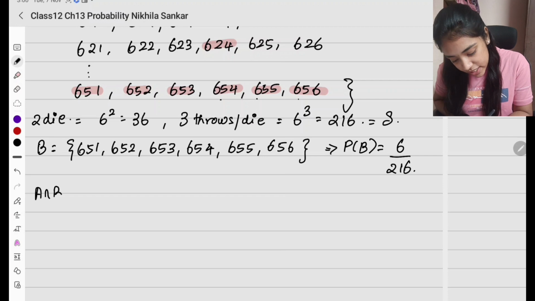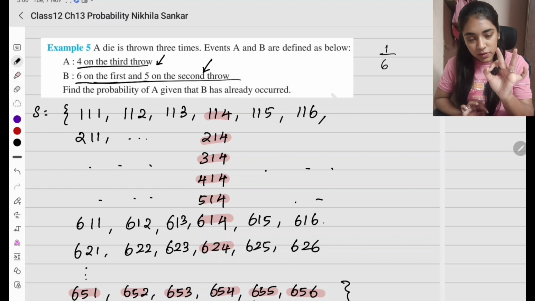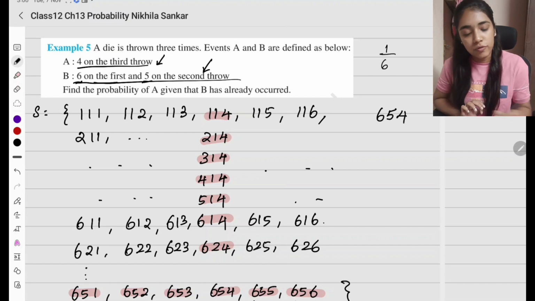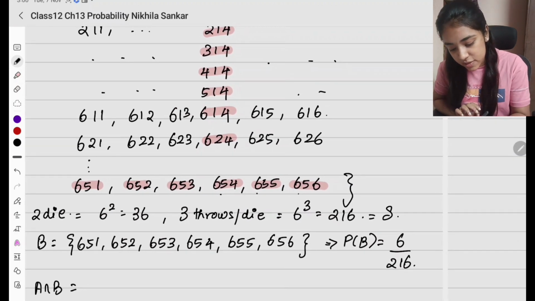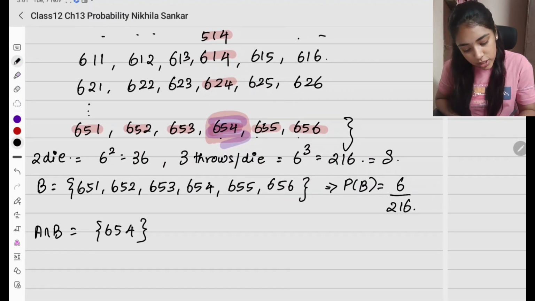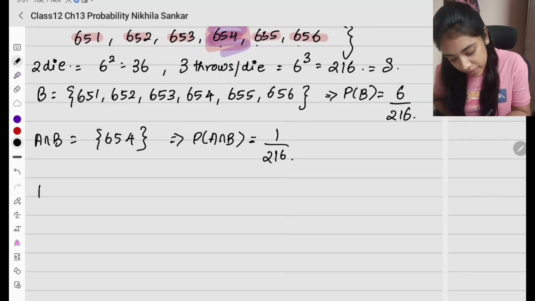So what is my A intersection B going to be? A intersection B is 4 on the third row. மூணாவது ரோல 4 வரணும். First ரோல 6, second ரோல 5. So first row 6, second row 5, last row 4. So what is this element going to be? 6, 5, 4. So this is going to be the only element that comes in their intersection. This one. This is their intersection element. So A intersection B is going to be 6, 5, 4. So what is the probability of A intersection B? It is going to be 1 divided by 216. So if A given B என்ன இருக்க போகுது?